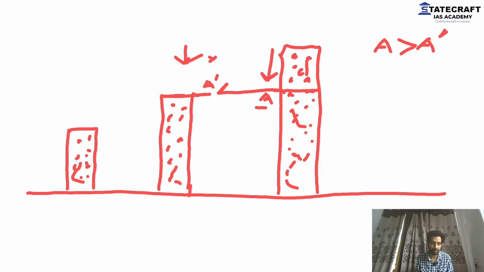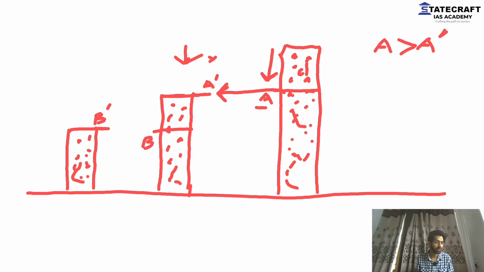Right? Why? Because between the two points, at A dash there is less pressure as compared to A. That is why the wind will start to blow from A towards A dash. This much is clear, I hope. Coming to our next point, let's say this is B dash and this is B, okay?